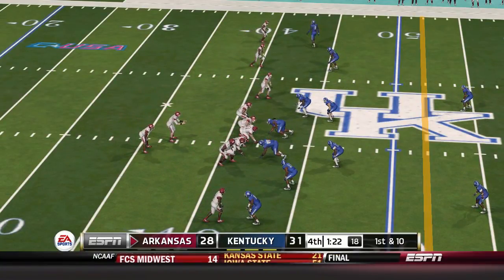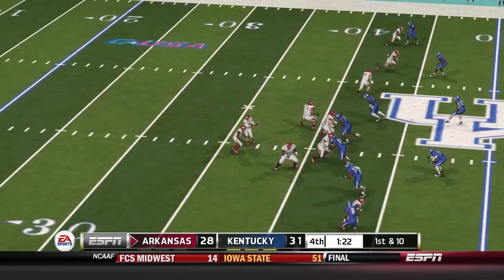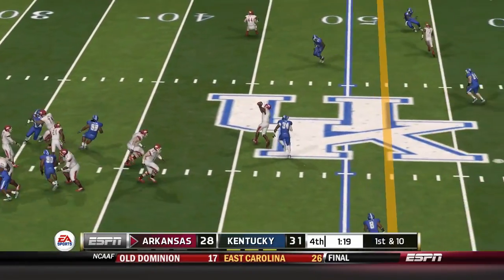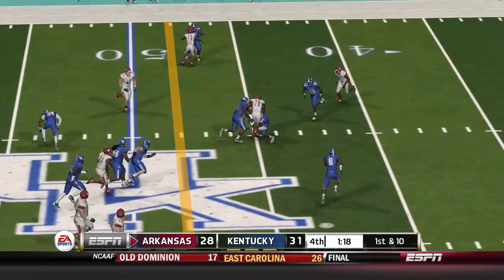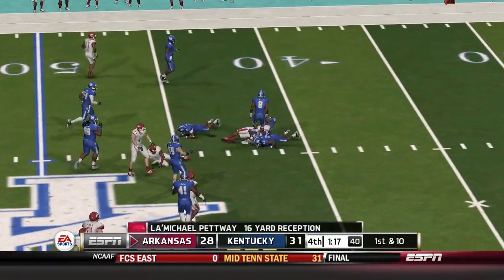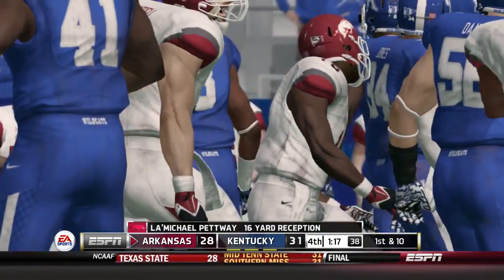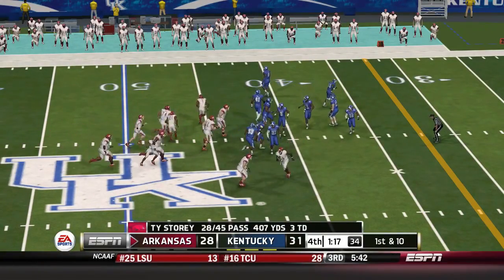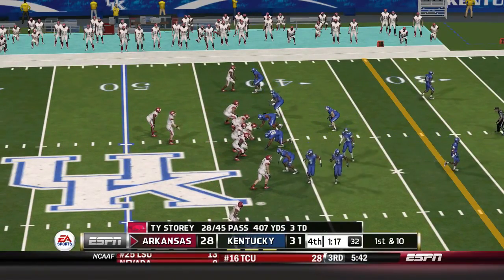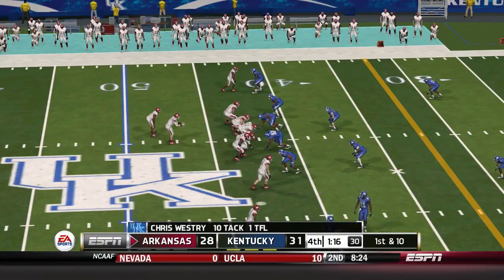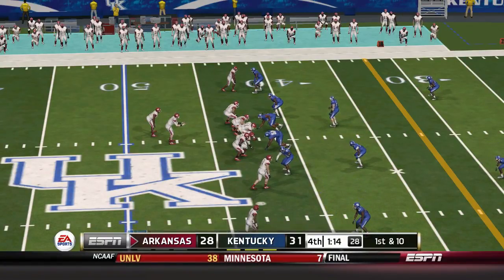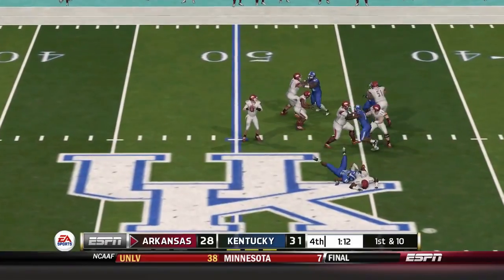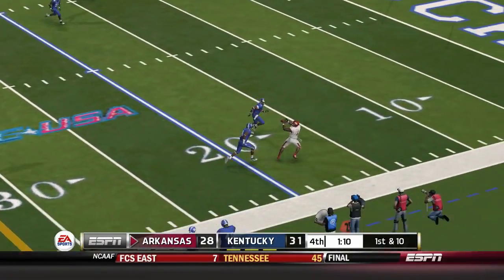Empty backfield, quarterback in the gun. 5 wide receivers. Fires across the middle. Tackle made at the 42. And for Petway, he takes his receiving yardage total to 100. I think the quarterback and this receiver right now are clearly in the zone. The defense needs to do a better job of adjusting their defense to be able to slow him down. He now has over 100 yards receiving in this game.